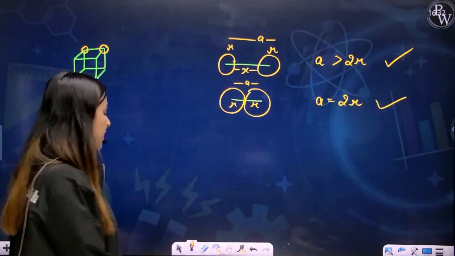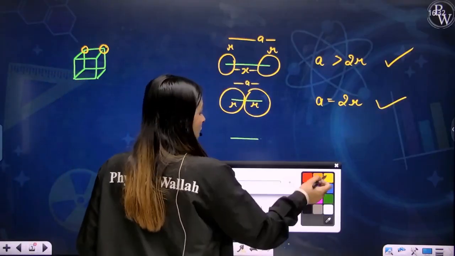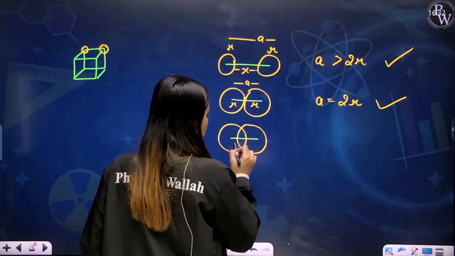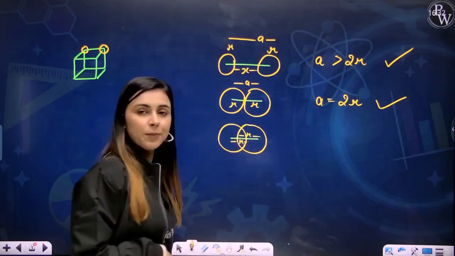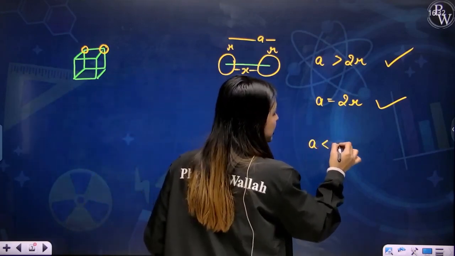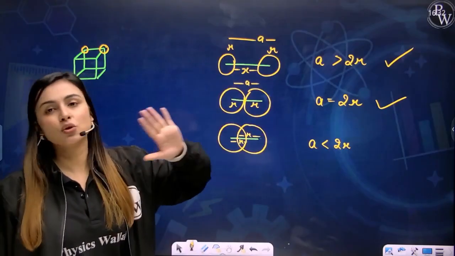What is the other condition? The other condition might be that you have an edge here, and you have an atom like this, and you have another atom like this. So this is r of this particular part, and this is r of this particular part. What does this mean? This means that your edge length is less than 2r. So, my dear students, this condition is not possible.